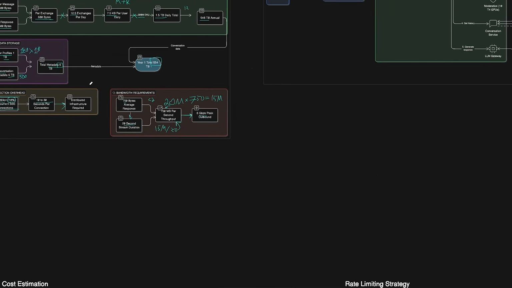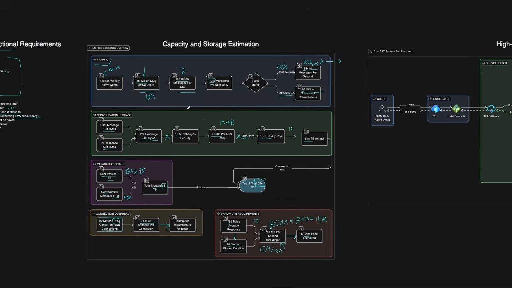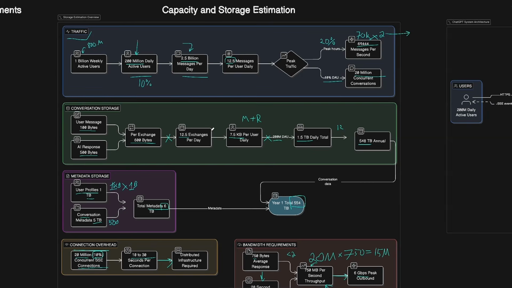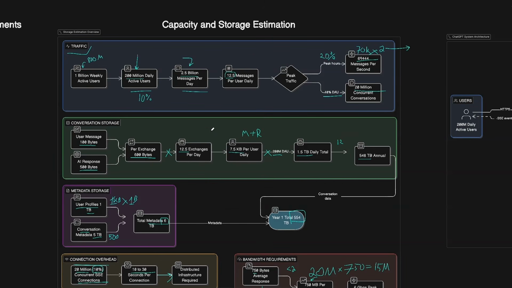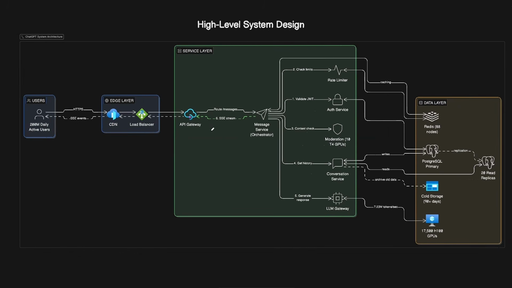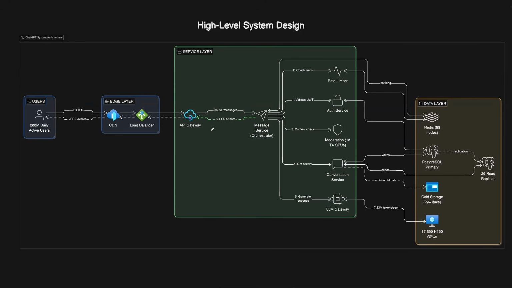Overall, these calculations show that a single server solution won't work, of course, in this case at ChatGPT's scale. So we need distributed systems and multi-region deployment if we need to scale it for the 200 million daily active users. Now that we know the scale we're dealing with, we can start designing the actual system that can handle it. And let's start simple with the high-level design for now.